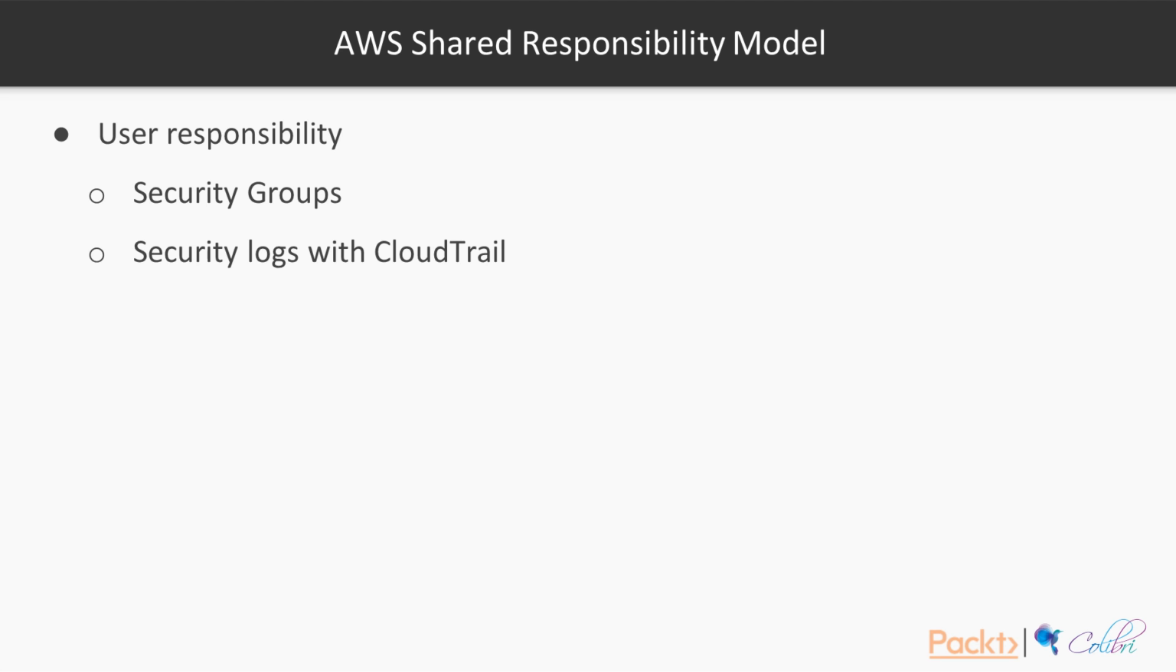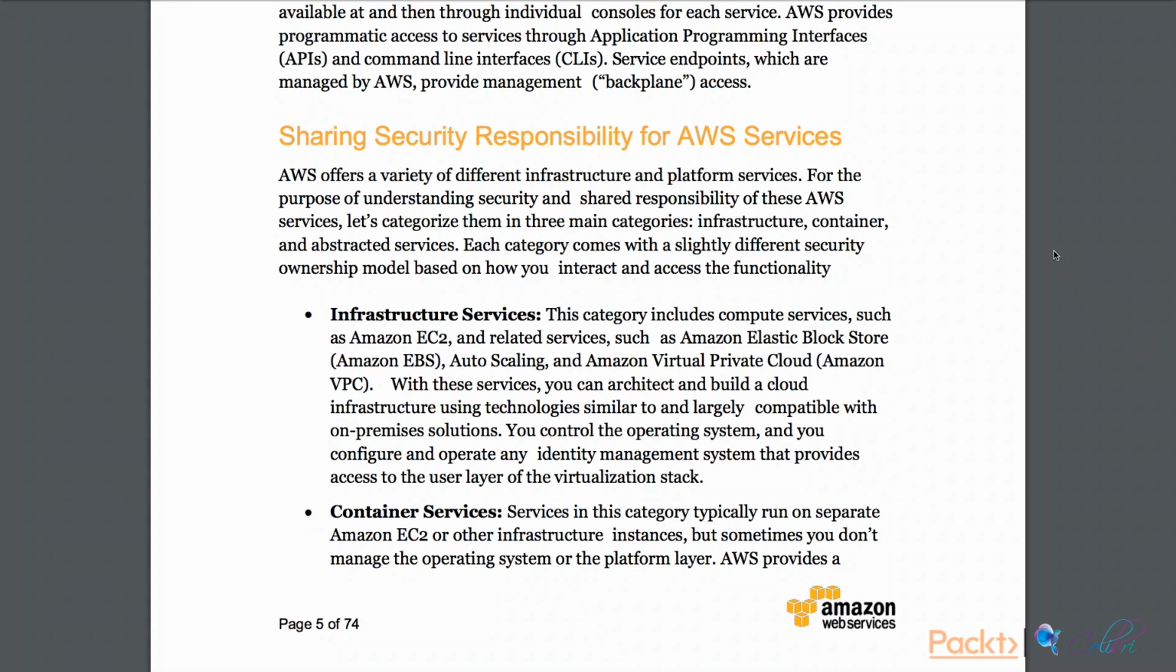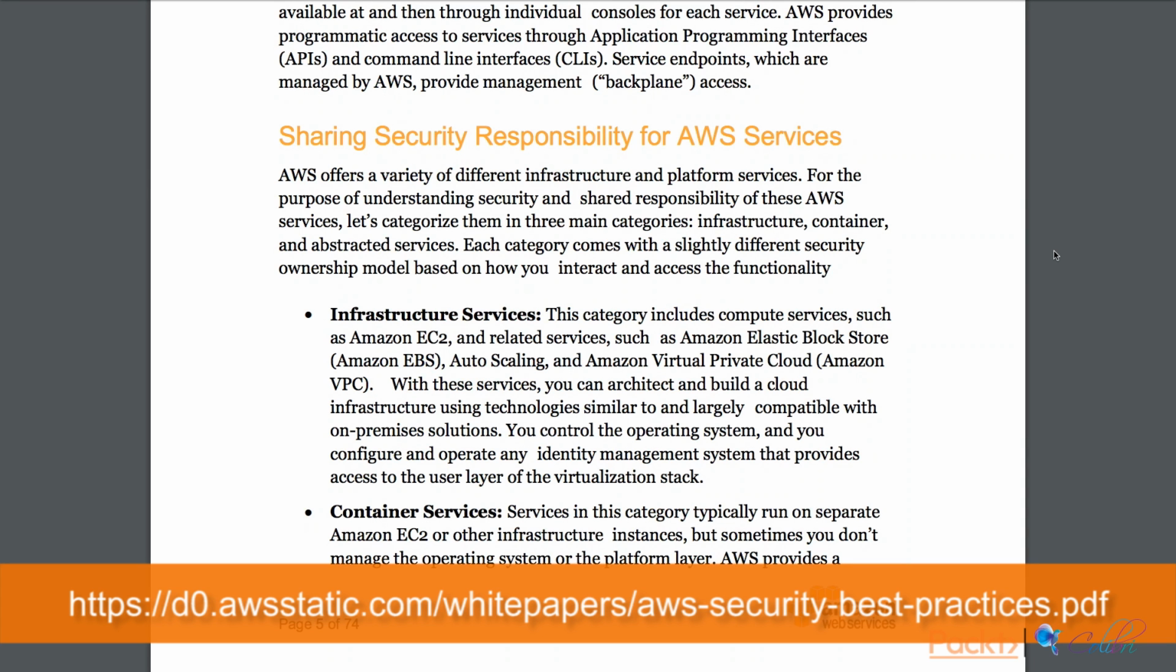Also, we can allow security logs to be captured using CloudTrail, and we can have a general overview of what has happened within our account. But this is a responsibility that the user has. AWS provides you with the means, but you are responsible for enabling these means. And let's look at the AWS Shared Responsibility Models for the different types of services that AWS supports.